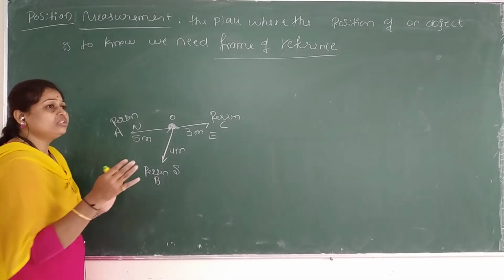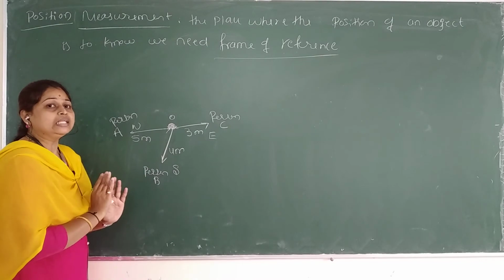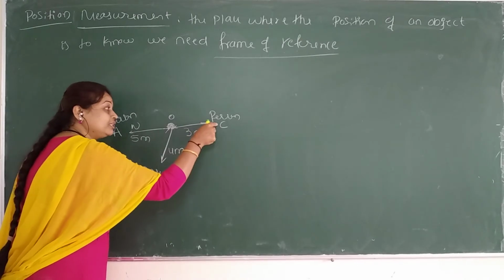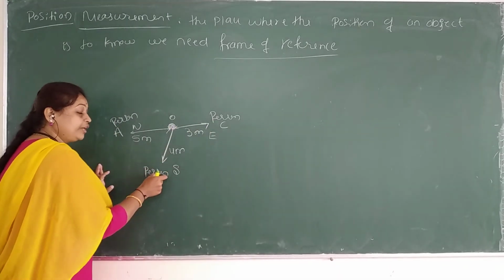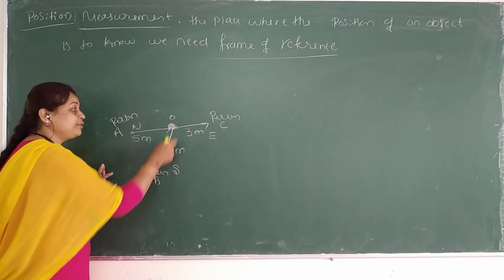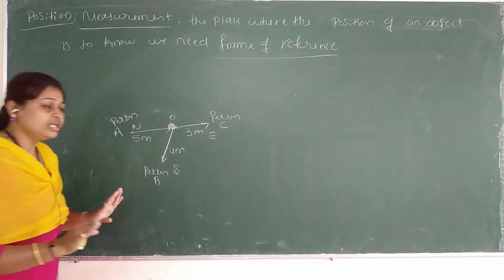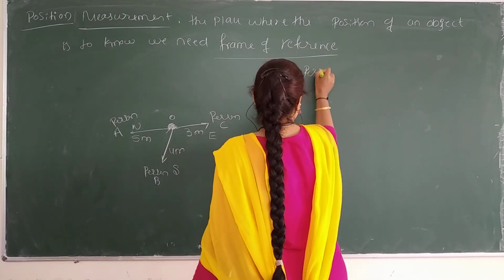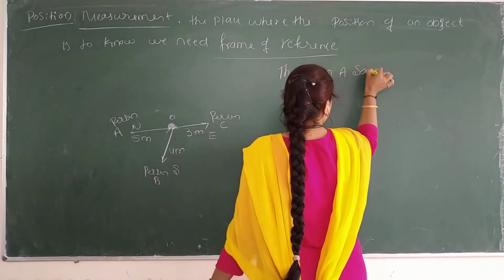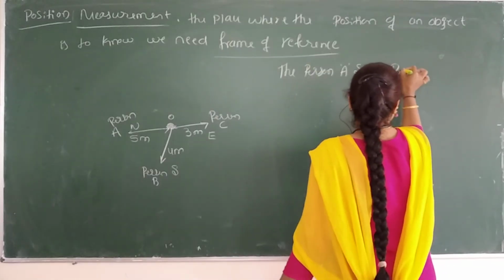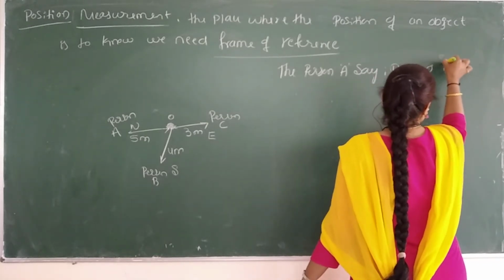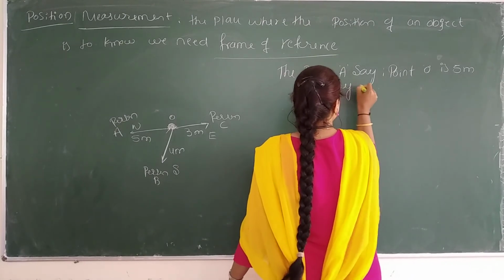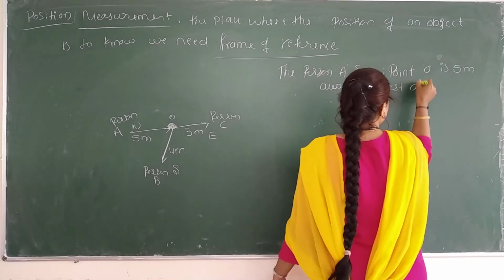All the 3 measurements or observations are correct, they are not wrong, but the measurements are different. The observation is right, because according to their position, where they are standing, the distance is right, it is not wrong. So see here, what does person A say? Point O is 5 meter away in the west direction.